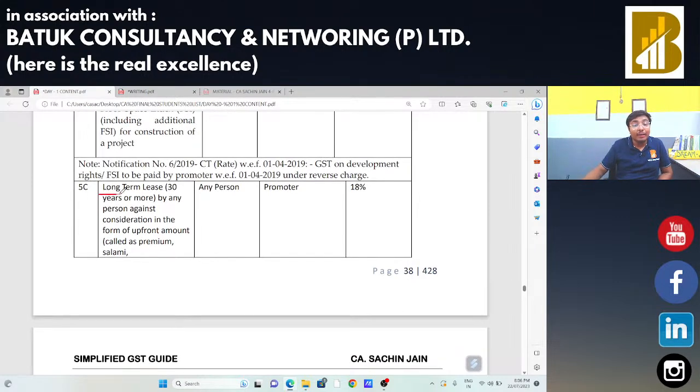If there is any long-term lease by a person against consideration in the form of upfront amount, recipient is your promoter. Okay, suppose I want to start one new company, and I am the promoter of that particular company, and for incorporation and for the initial stage as a promoter, if I am going to take any building, any property on lease, in that case the promoter is liable to pay the taxes under reverse charge mechanism. That supplier is not going to make the payment of taxes under forward charge.